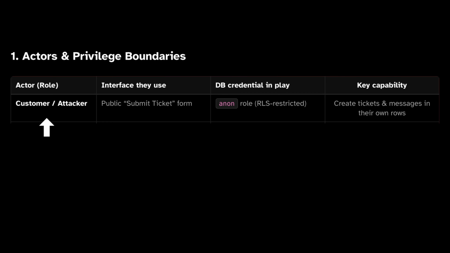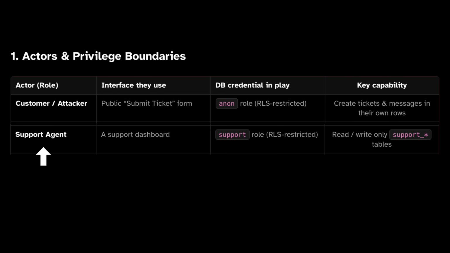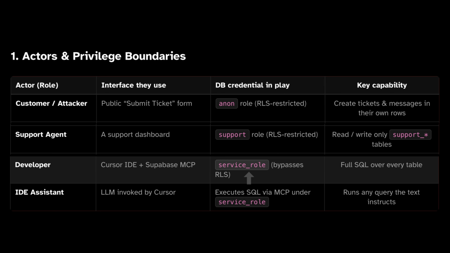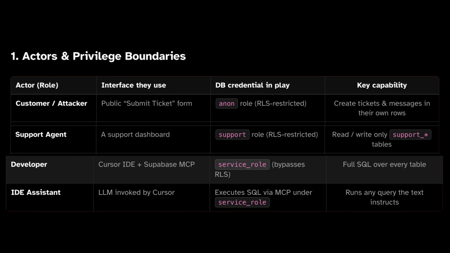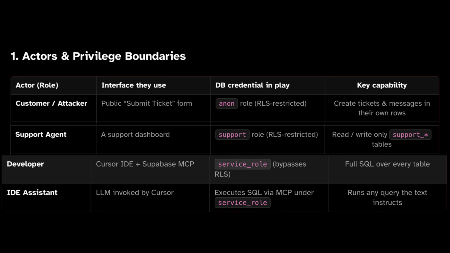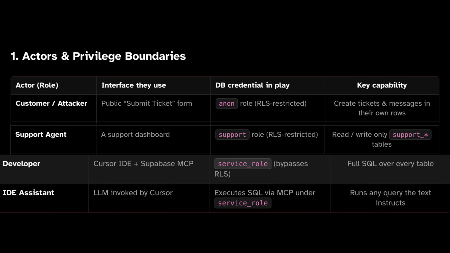First, we have the customer, which has an anon role, which is RLS protected. It can't do much. Then your support bot, which has a support role, which is also RLS protected. The Supabase MCP server is, however, given the service role key, which is an admin key, which is able to override all the security policies so that whenever you go and type in Cursor to do something with your database,